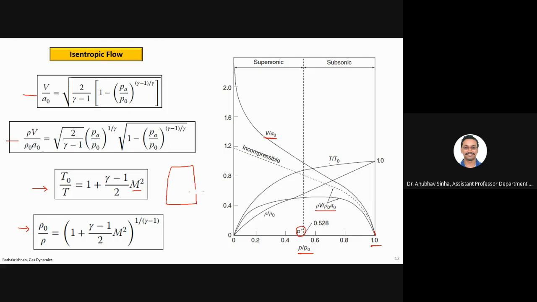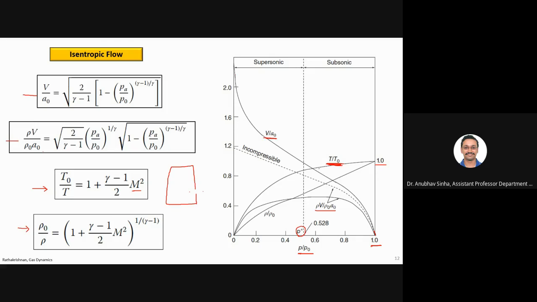Let us look at other variables. So T by T naught is approaching 1. What it means is that if your outside pressure is equal to the reservoir pressure, then the temperature will be equal to the reservoir or stagnation temperature.